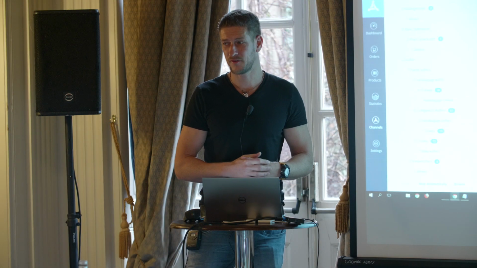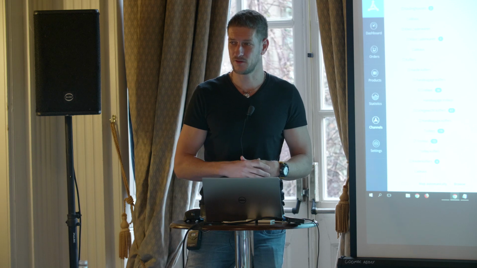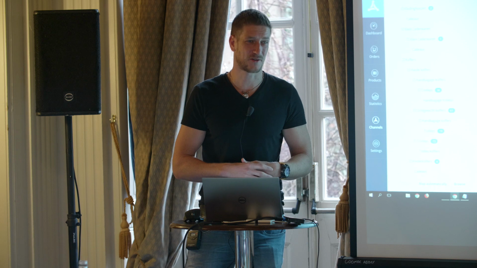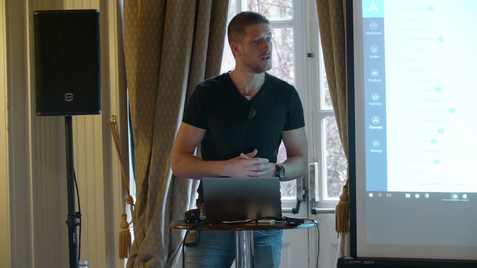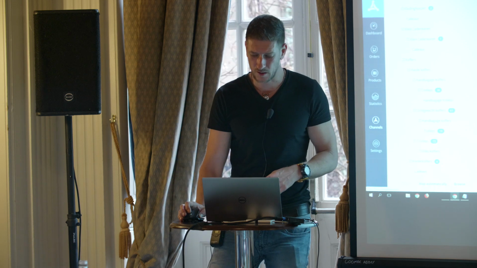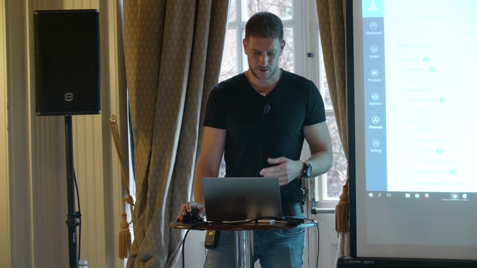So if you don't have any category tree, you can always use something from Google. They have a huge category tree, which is also in here as well. So we can have that. Currently it works like this.